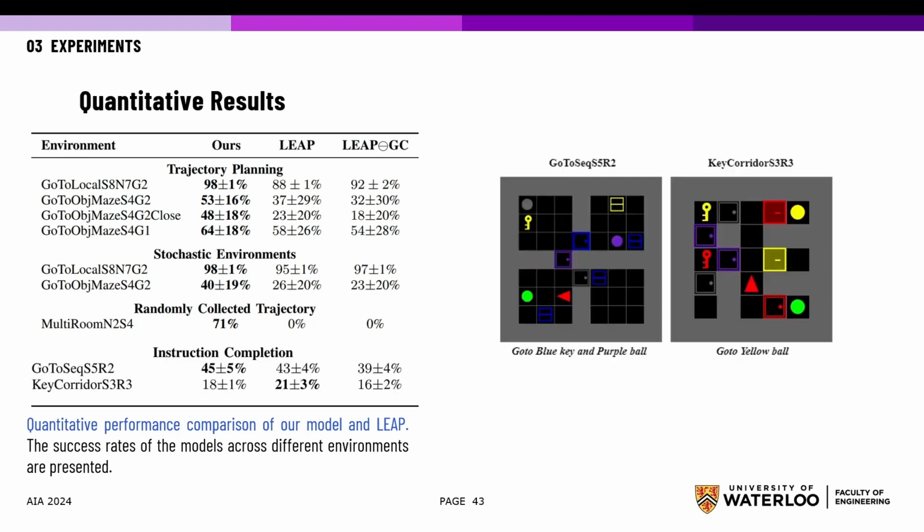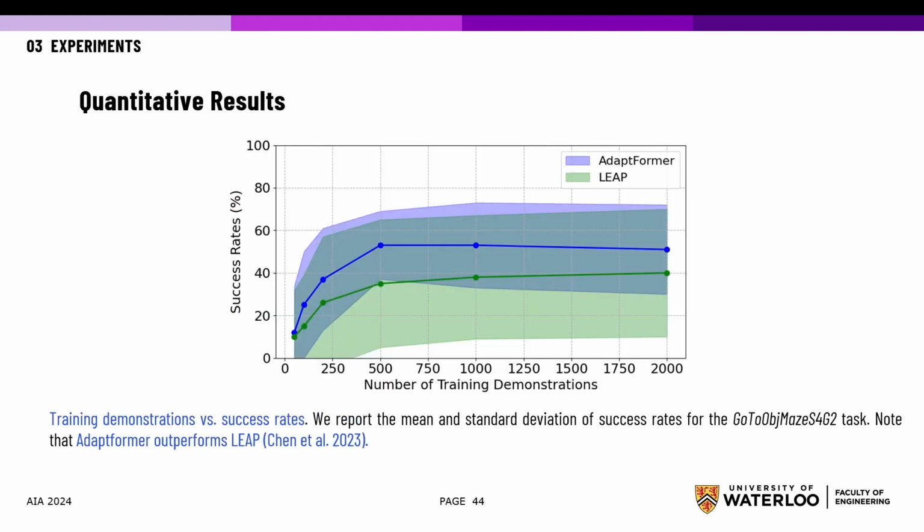In addition to navigation tasks, we also perform instruction completion tasks, which additionally involve a pickup or key collection task that has to be performed in a certain sequence, like the key must be collected before opening the locked door. We see our model performs on par with LEAP in all these tasks.